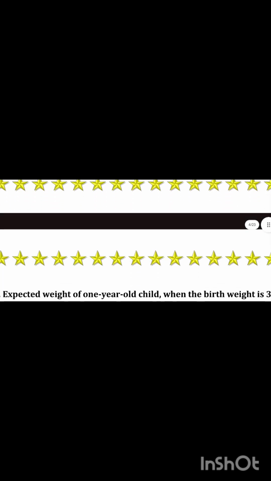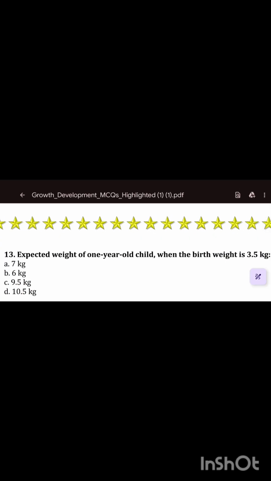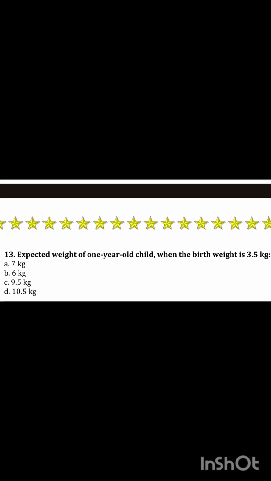So next comes the question number 13. Expected weight of a 1-year-old child when the birth weight is 3.5 kg. So if the child's birth weight is 3.5 kg, at the age of 1 year the child's expected weight is how much? Option A is 7 kg, option B is 6 kg, option C is 9.5 kg, and option D is 10.5 kg. So here the correct answer is 10.5 kg.